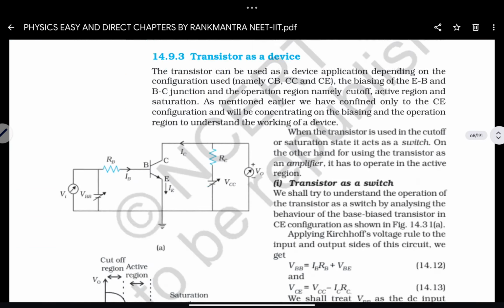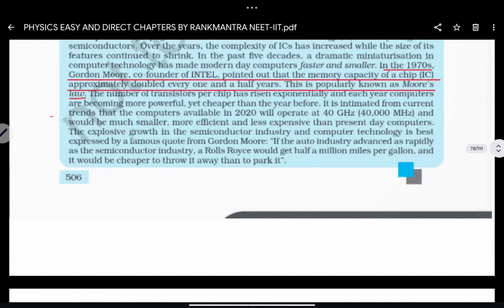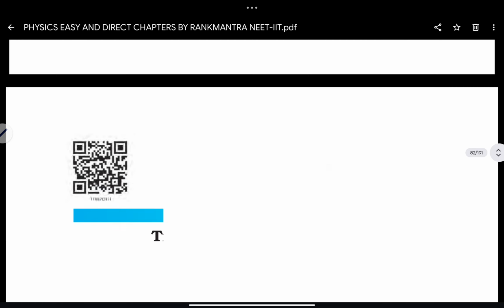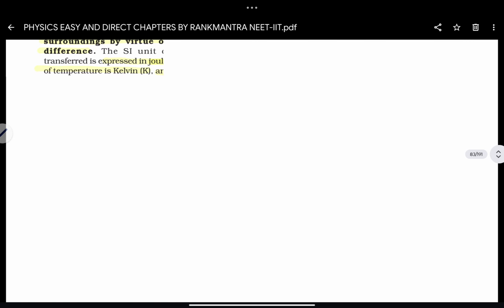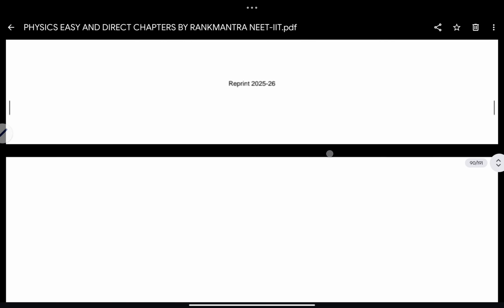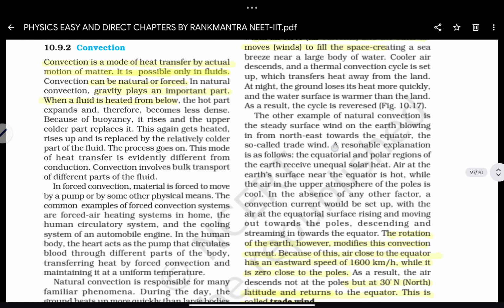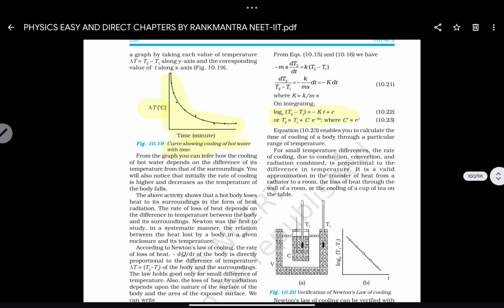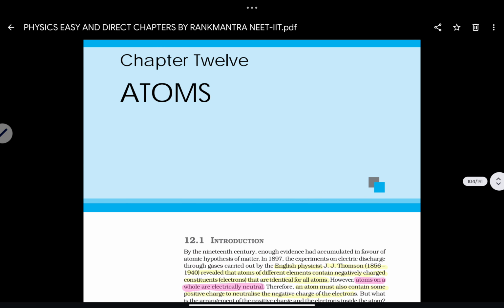So let's look into the next chapter, the fourth chapter. Yes, we can look into the fourth chapter here, thermal properties of matter. This is another important chapter from which you can expect the direct theoretical questions in the exams of NEET and JEE, right? So look into the next, fifth chapter, from which you can expect questions in the NEET and JEE papers. Yes, the fifth chapter is, we can see here, atoms.